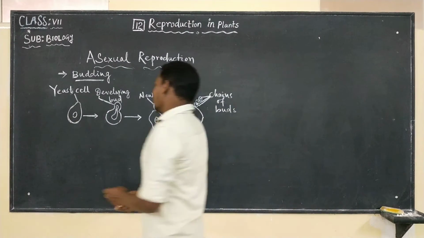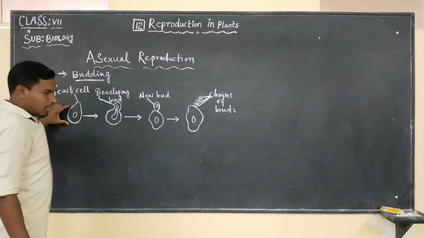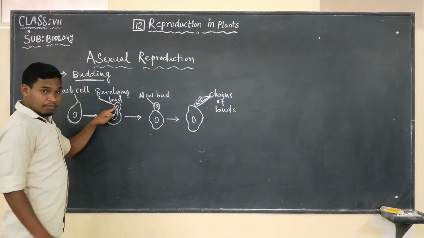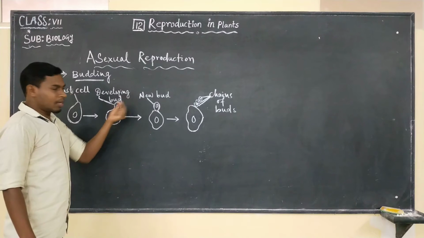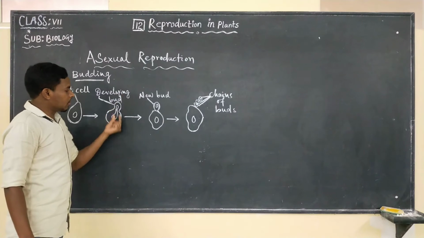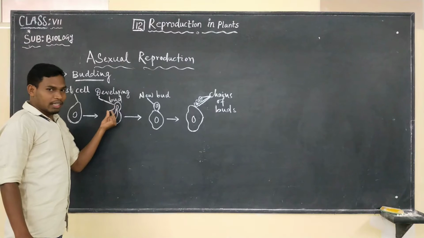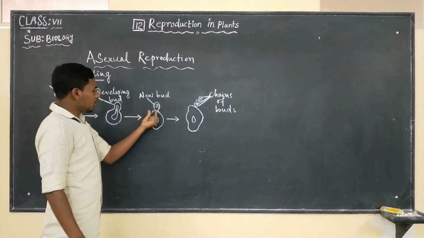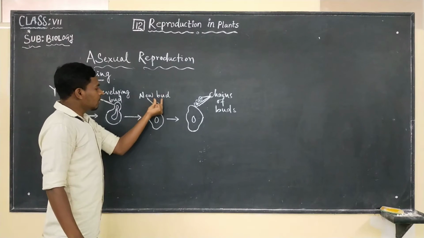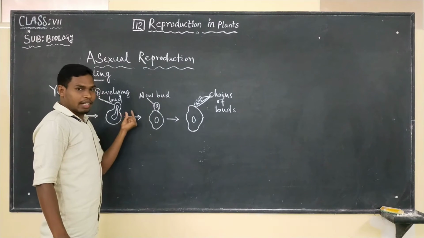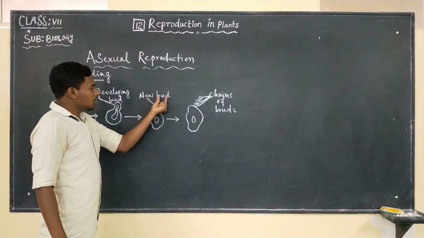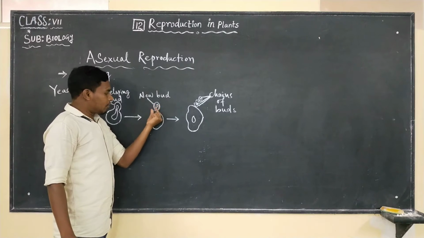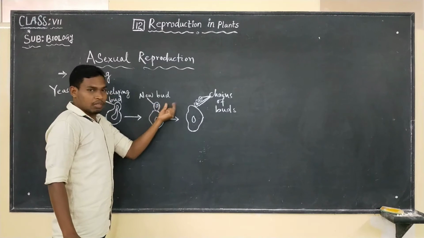So here, this is the yeast cell and here a developing bud. Slowly a bud is formed here. Okay, it is developing, and finally this bud gets detached from the parent yeast cell. This is the parent yeast cell, and this is the new yeast cell. After getting detached, they will form a new yeast cell.